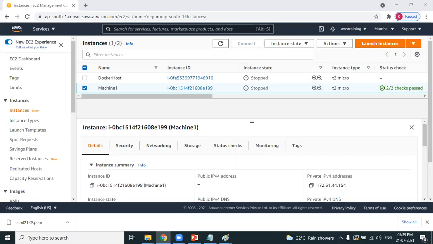Sunil, if we stop the instance, will it still be charged or not? Good question. Still, it will be charged. I want this instance tomorrow, so that's the reason I have stopped it. Tomorrow I can start it again and use the same instance. But if you want to avoid the bill, you have to terminate it. When you don't want the instance permanently, please terminate it. Okay, Vikas? Perfect. Thank you.